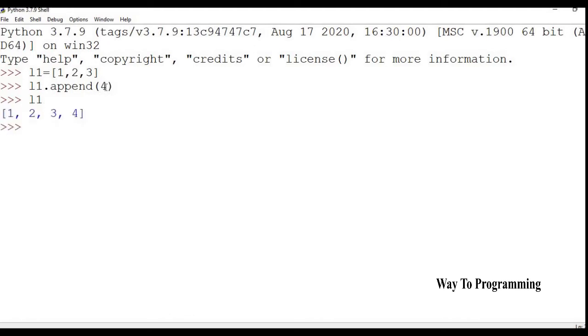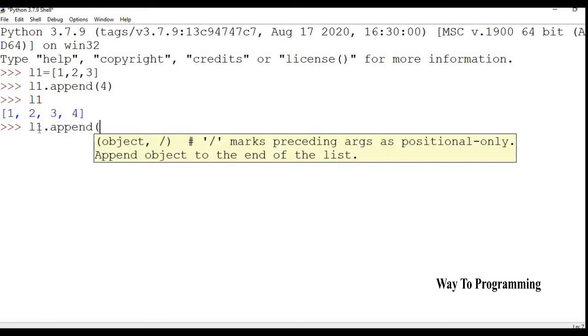So obviously, as I told you, if you're using append, it is actually going to change the list, right? So if you see, L1 has been changed, 1, 2, 3, 4. And similarly, L1 dot append, I told you it can have any data type.